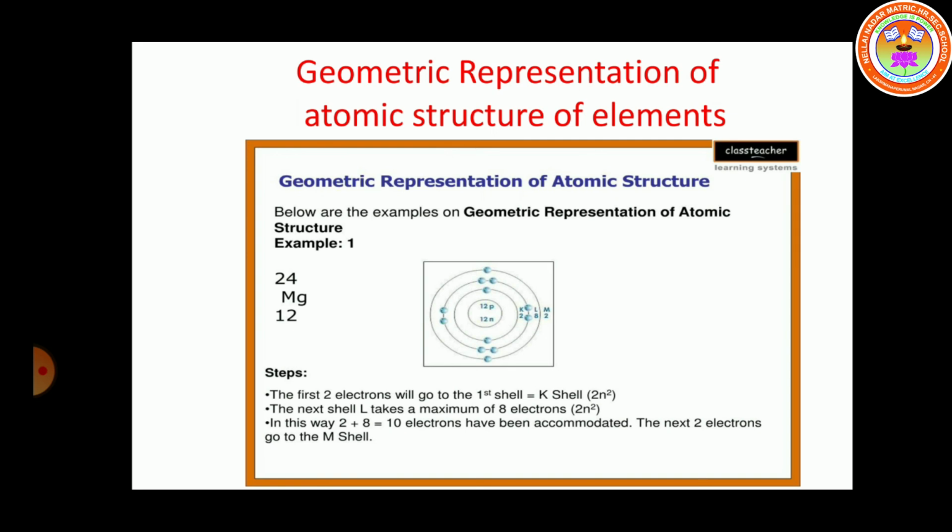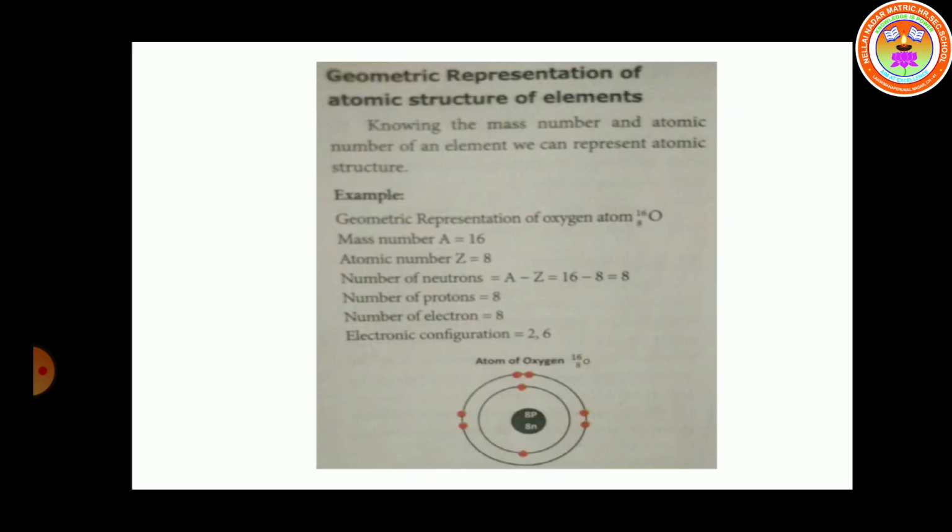Next, another example: geometric representation of oxygen, 8O16. 8 is the subscript, so that is the atomic number, and 16 is the superscript, so that is the mass number. 8 means the atomic number, either the number of protons or the number of electrons. How do we calculate the number of neutrons?